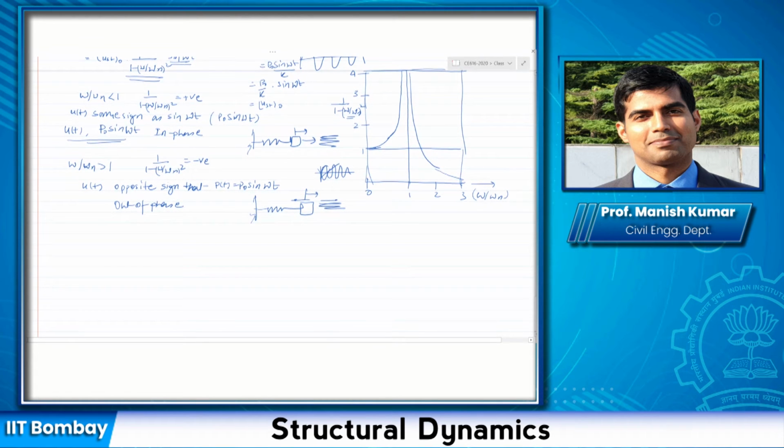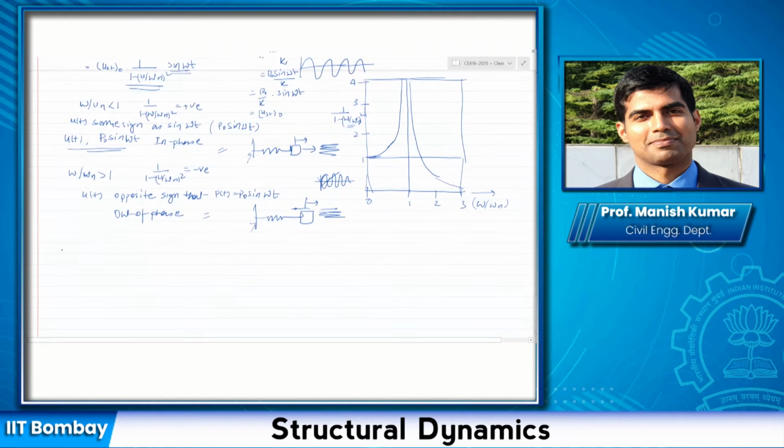Now, whatever we have discussed till now, positive, negative, I can write my expression u(t), which is nothing but u_st naught times 1 over 1 minus (omega by omega n) squared times sine omega t.